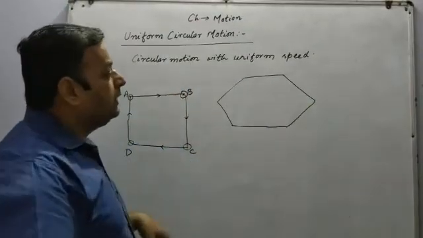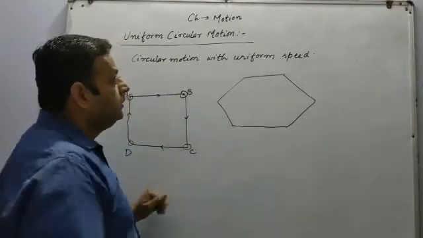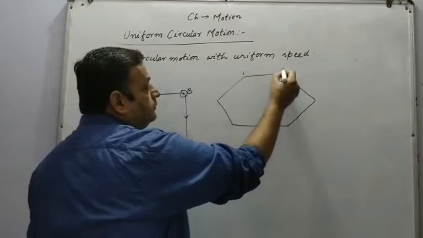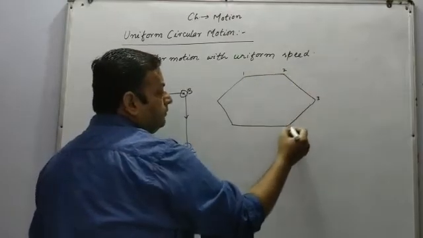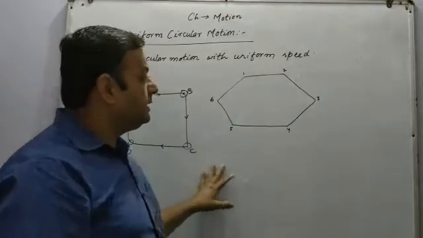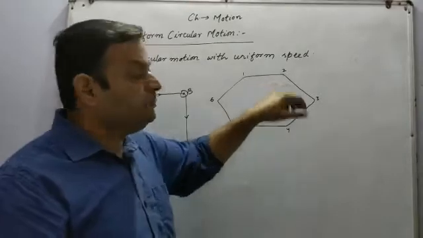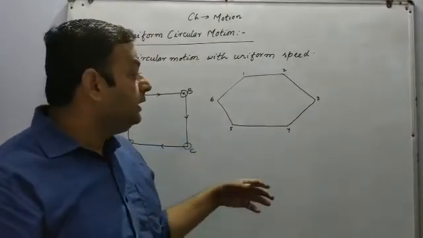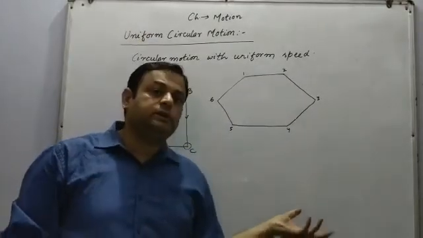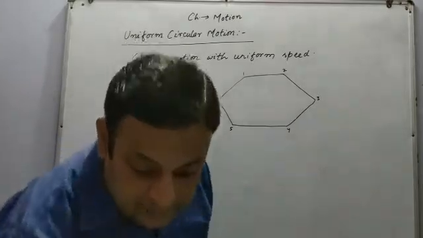Now in this figure, how many times the direction will change? 1 time, 2 time, 3 time, 4, 5 and 6. So in all, we can say that in this hexagonal figure, the direction of the motion will change 6 times. And every time the direction of the motion changes, it means the velocity will also change. Now let us consider another figure.